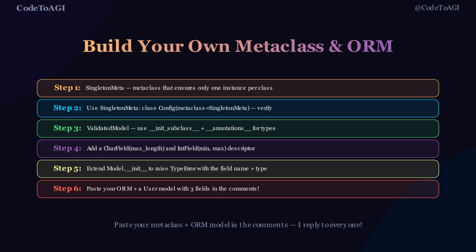Add a char field that takes a max_length argument and raises ValueError if the string is too long. Add an int field that takes min and max values and raises ValueError if the integer is out of range. Define a User model with 3 annotated fields and show both a valid and invalid instantiation. Paste your SingletonMeta and your User model with output in the comments.